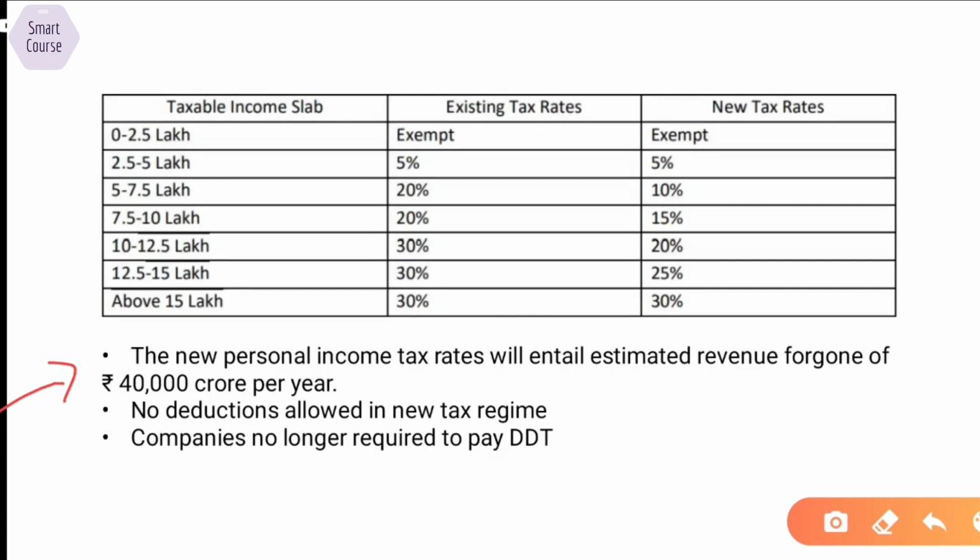And this time there was another announcement where companies will no longer have to pay dividend distribution tax. We had this system where companies, before giving dividend to the shareholders, had to pay a specific percentage as dividend distribution tax. Now it was leading to double taxation. The company had paid all its taxes, and the profit after tax was to be distributed, and again on this profit they had to pay this dividend distribution tax. Now this tax will not be paid at the company level, but the shareholders in turn will file it under their own income. So this dividend distribution tax is gone now.